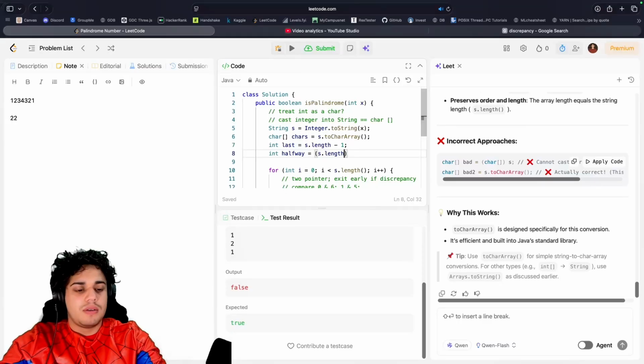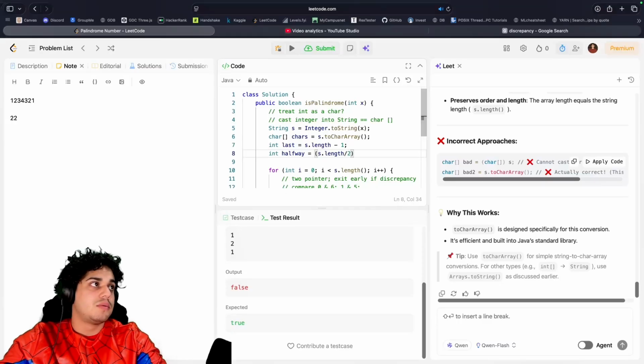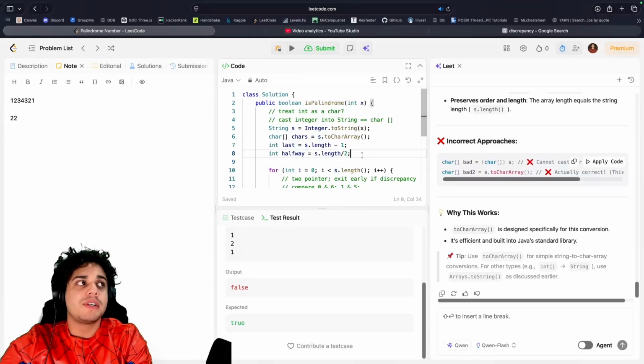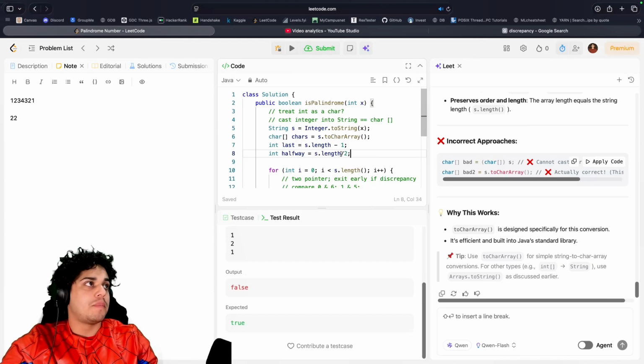Anyways, what did I do equal? This divided by 2. I don't need to do this. That's division. I remember how to do division in Java. I'm pretty sure that's it.